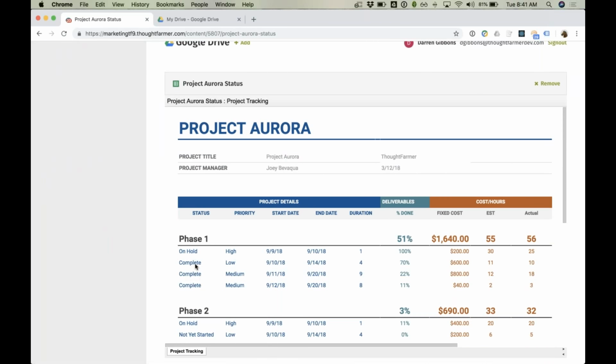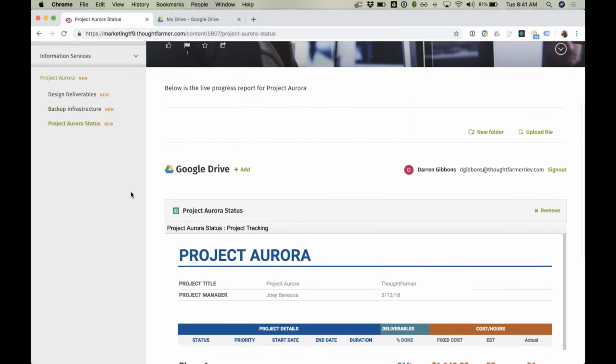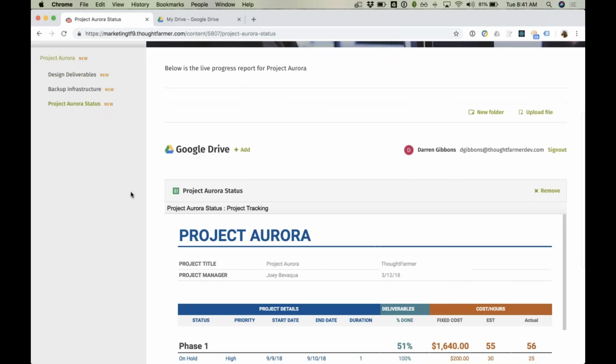When I come back into here, you'll see that content has all been refreshed and displayed here directly in the page. It also works with Google Sheets, Google Slides, and Google Docs. Those are all examples of built-in document types for Google Drive.